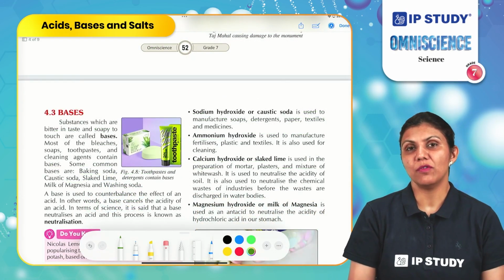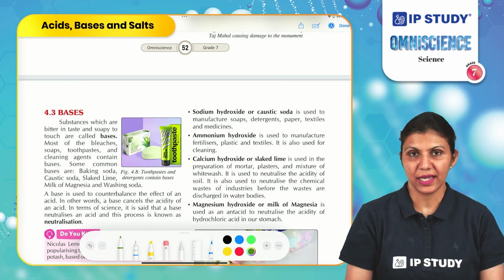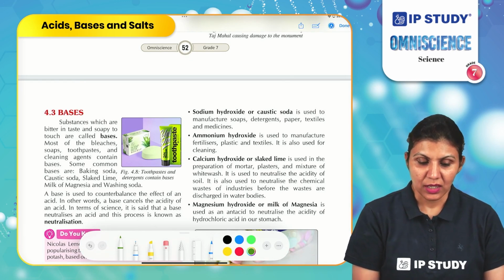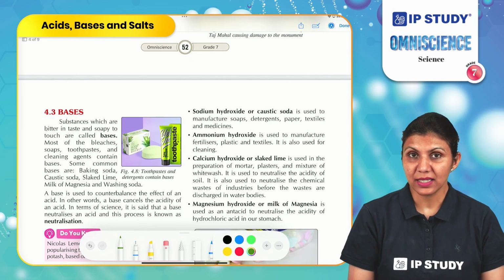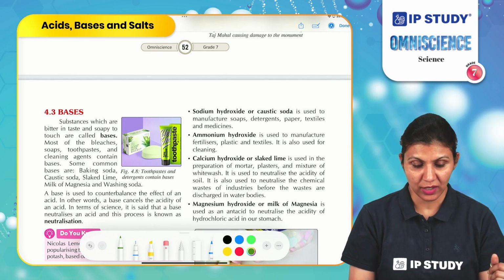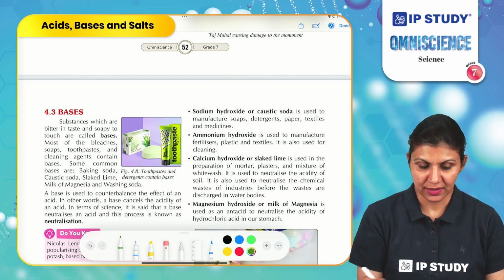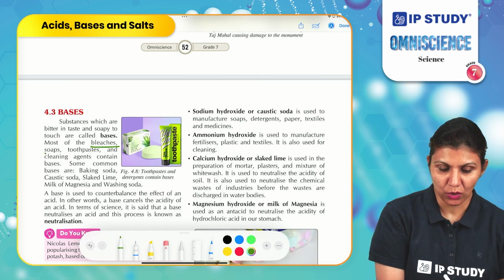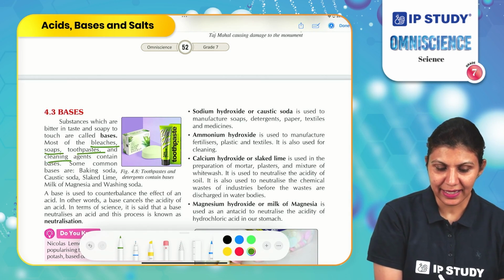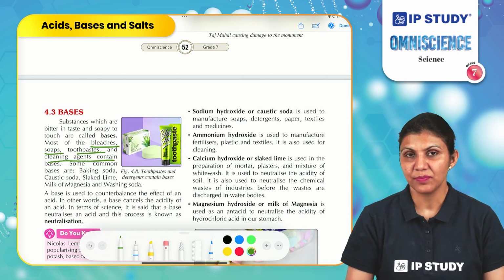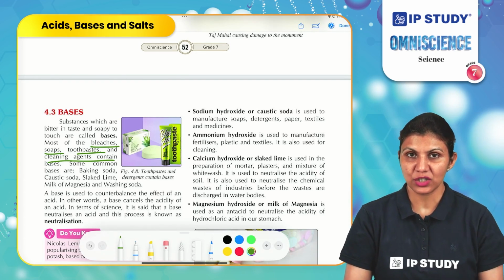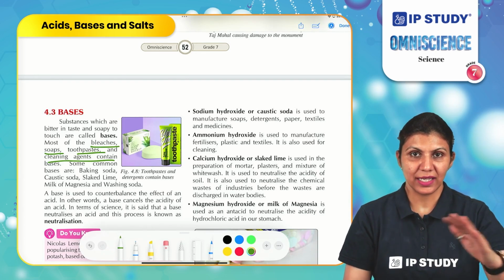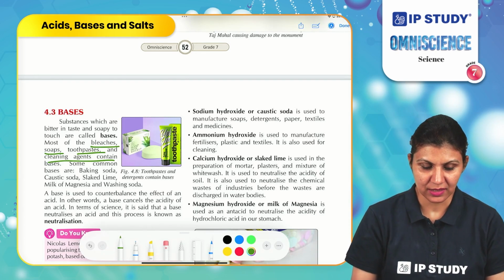Another group of material which we use in daily life is bases. Substances which are bitter in taste and feel soapy on touch are called bases. Most of the bleaches, most of the soaps, toothpaste and cleaning agents contain bases because of the soapy texture and ability to clean the greasy substances.